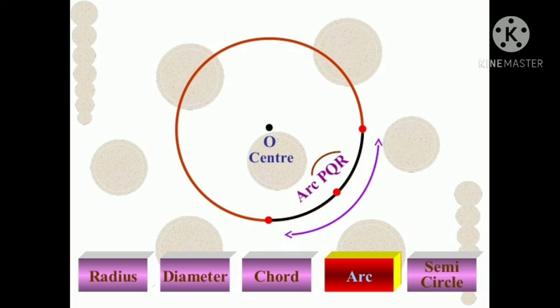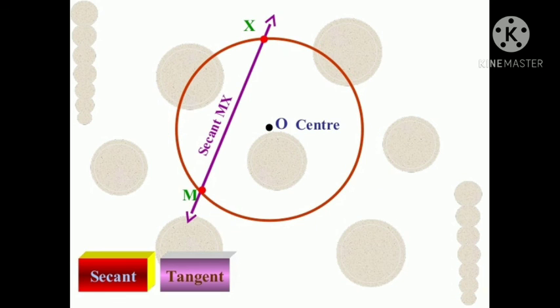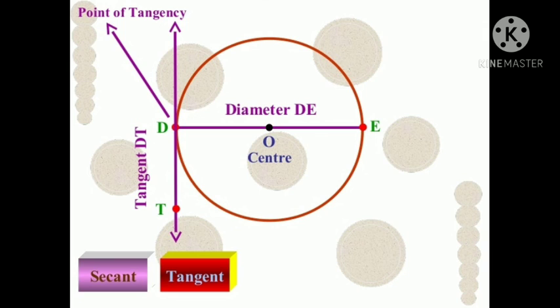What is arc? The distance between two points on the circumference of circle. Half of a circle is called semicircle. DSE is semicircle. Secant, MX is the secant. Two points that intersect on the circle. Tangent, a line that intersects circle at exactly one point. D is the point of tangency and T is the tangent. That's all for today.